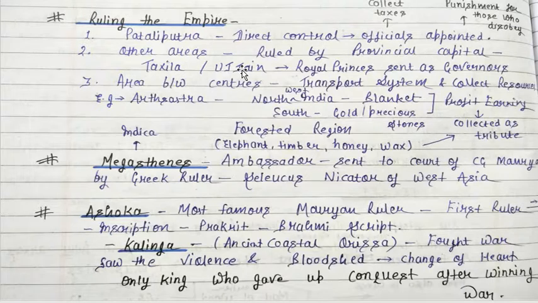If you remember some extra history that is not given in this NCERT, at the time of the death of Bindusar, Ashoka was the governor of Ujjain, and his big brother was the governor of Takshila. Okay, so after the death of Bindusar, they started moving towards the Mauryan capital, Patliputra.